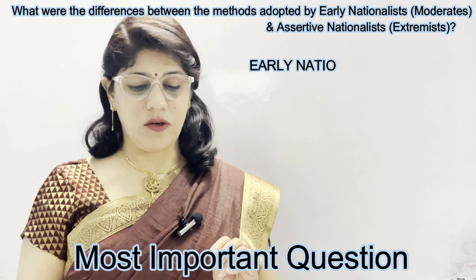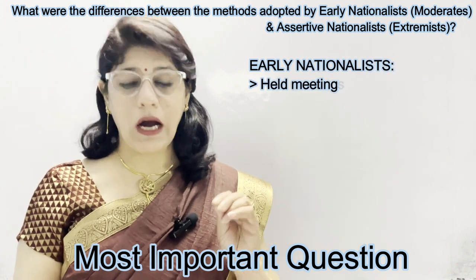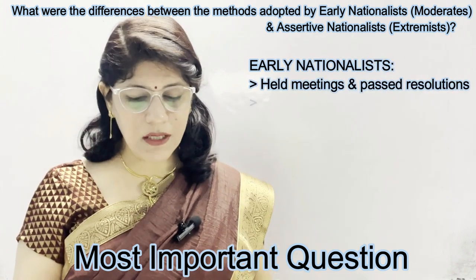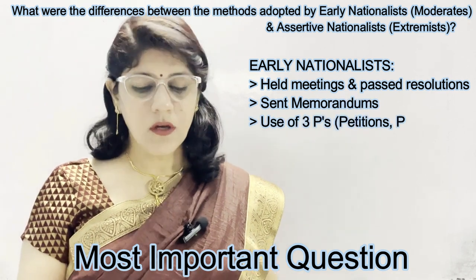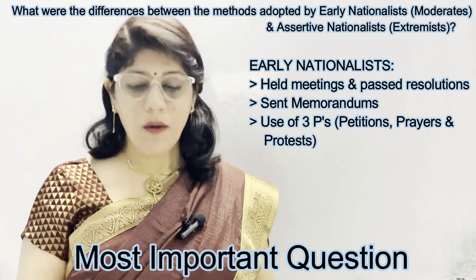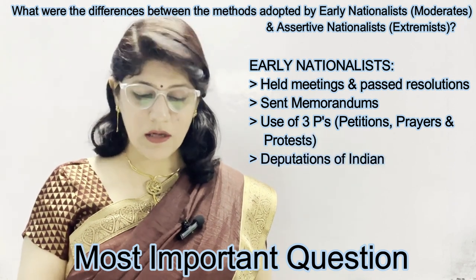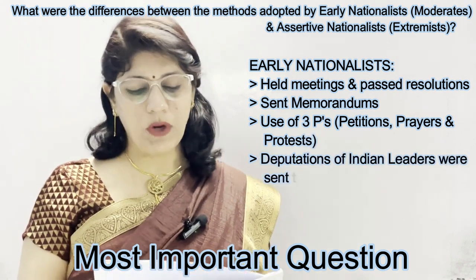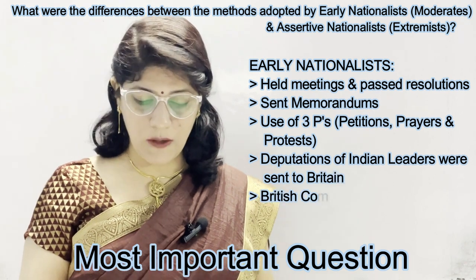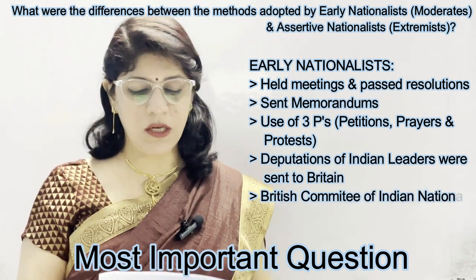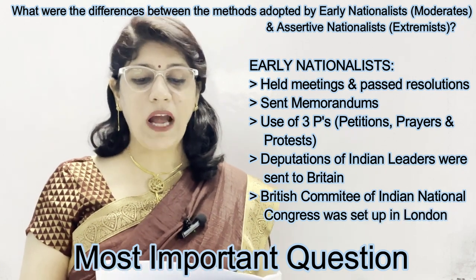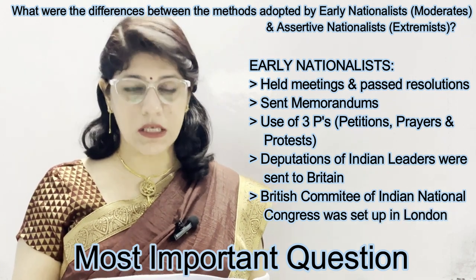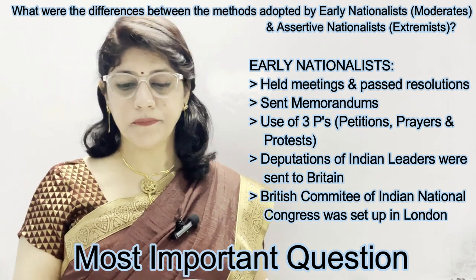Firstly, methods adopted by early nationalists. They held meetings and passed resolutions. Second, sent memorandums. Third, use of 3Ps: petitions, prayers and protest. Fourth, deputations of Indian leaders were sent to Britain. And fifth, the British Committee of the Indian National Congress was set up in London. These five methods you should learn in detail for a long answer.